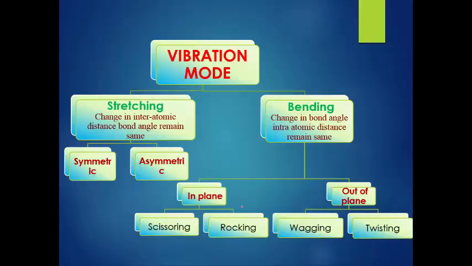There are mainly two types of stretching, symmetric stretching and asymmetric stretching. In case of bending, there are two types of bending, in plane bending and out of plane bending. In plane, there are scissoring and rocking. In case of out of plane, there are wagging and twisting. What exactly each term means, we will discuss on the later slides.